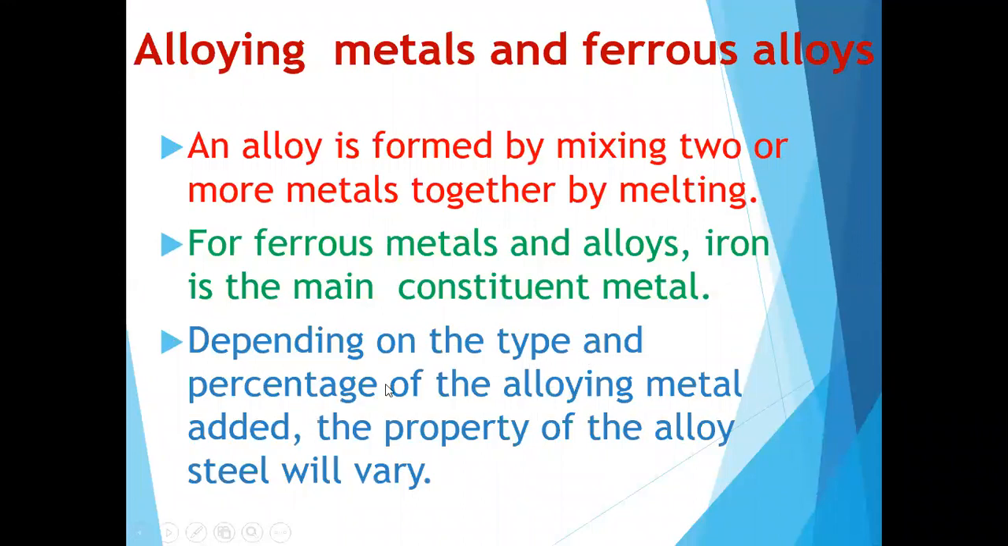Depending on the type and percentage of the alloy metal added, the property of the alloy steel will vary. One component will be the steel or iron, and we add another metal to the steel or iron, so you get the alloy. Depending on the type and percentage of the metal you add, the property will change.